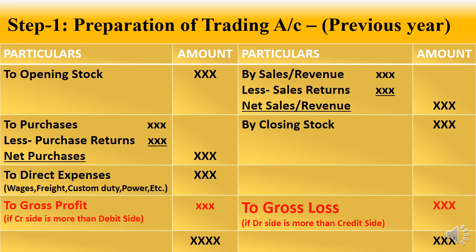So simple. On the debit side you have to enter opening stock and purchases, and manufacturing expenses, direct expenses, wages, freight, custom duty, power, etc. And on the credit side, that is by sales and by closing stock. Next, if the credit side is more than the debit side, the difference will be called gross profit. If the debit side is more than the credit side, the difference will be called gross loss.